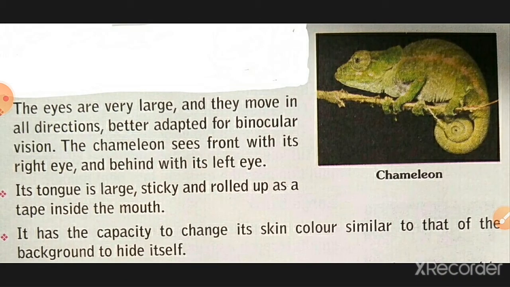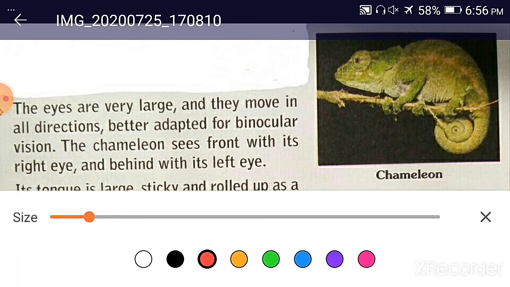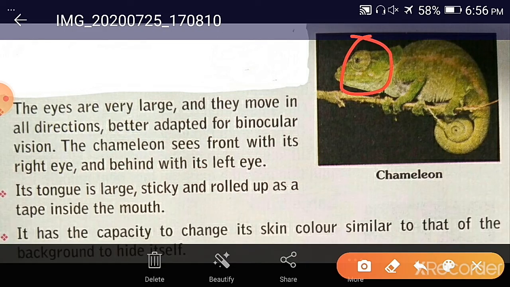Then next we have chameleon. Chameleon is one type of lizard, and it is found in almost all the habitats, and these chameleons are very well known for their camouflage. Okay, the eyes are very large. You can see the picture. The eyes of the chameleon are large, and they move in all directions.